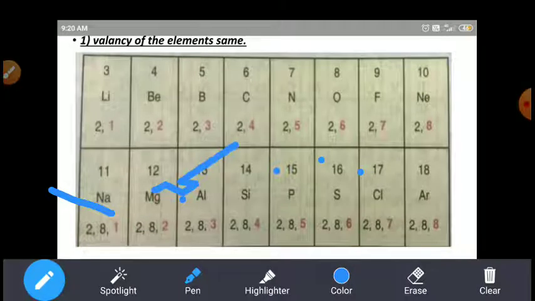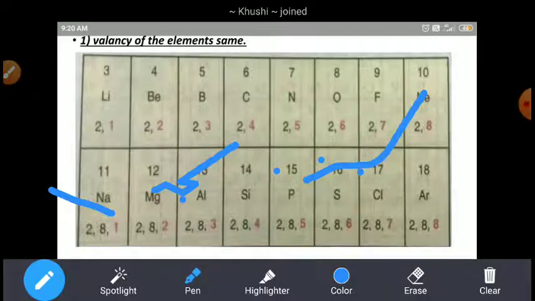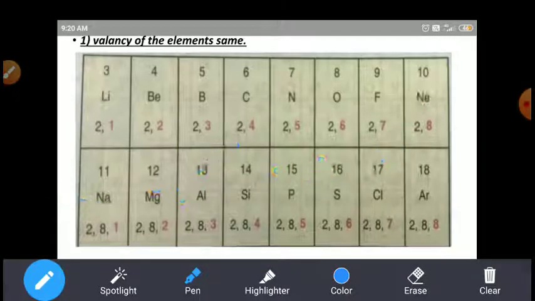Okay students, we have to classify the elements, arranging them on the basis of the same valency. Look here. If you arrange the elements on the basis of atomic number: lithium 3, beryllium 4, boron 5, carbon 6, nitrogen 7, oxygen 8, fluorine 9, neon 10, then sodium, magnesium, aluminum up to argon.